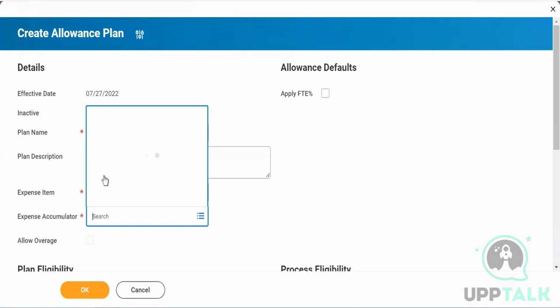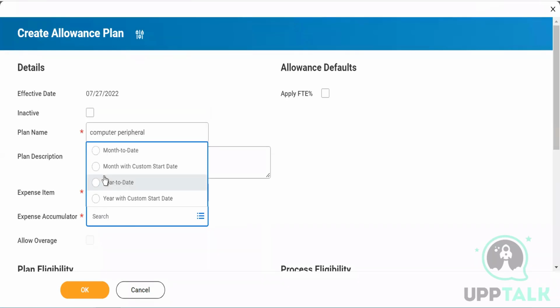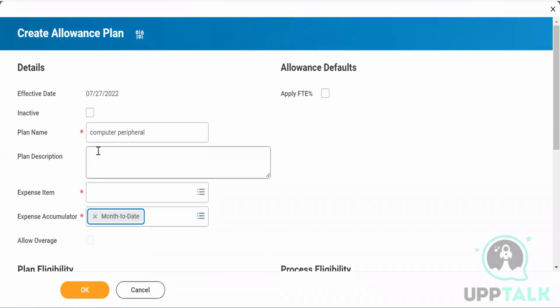And in case you're submitting cab reimbursements or any other reimbursement, in that case, you can use month to date also. Because in a month, you don't know how many times your cab broke down, or the office cab did not come, right? And you're basically taking it like a monthly reimbursement. I hope it is clear what an expense accumulator is and how exactly we are going to use it.